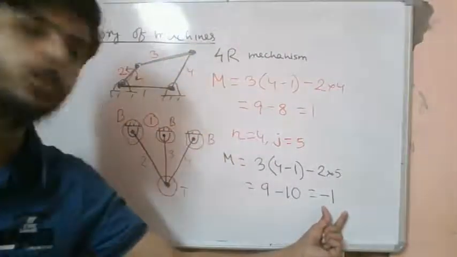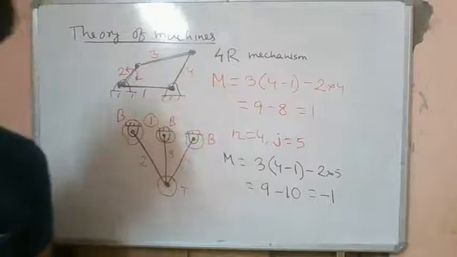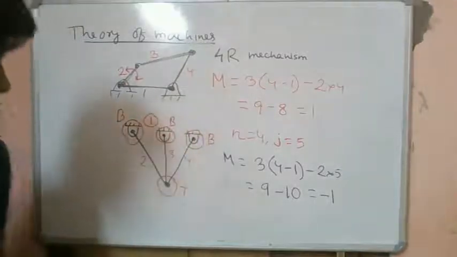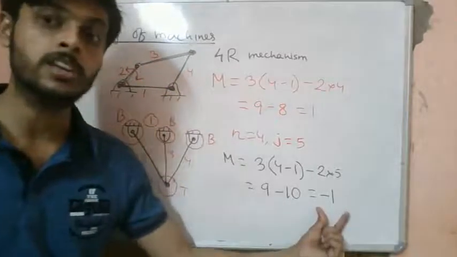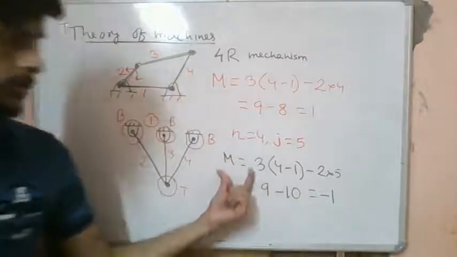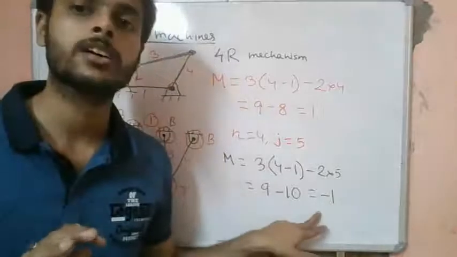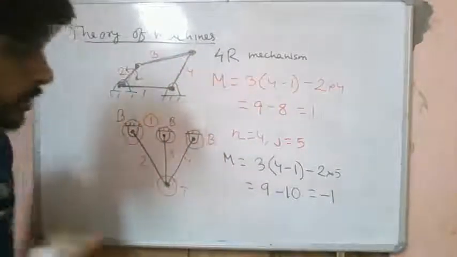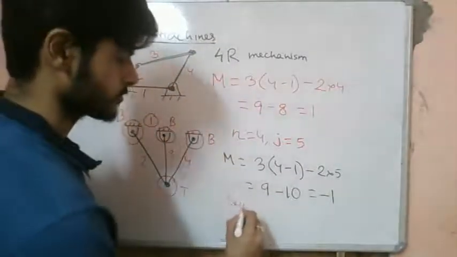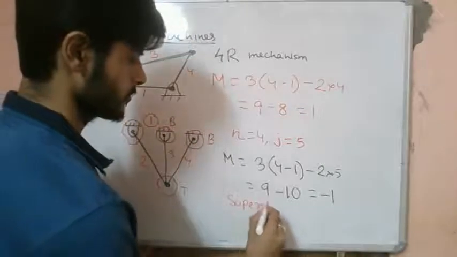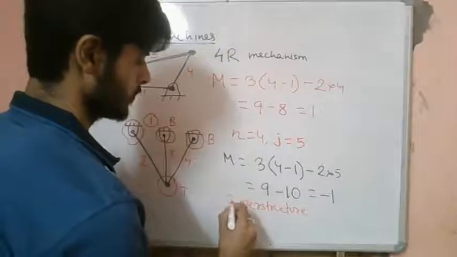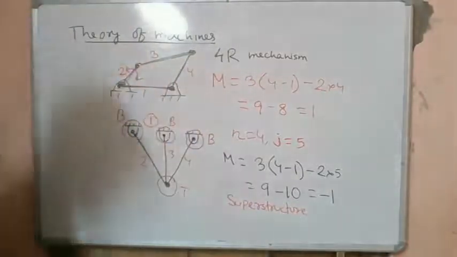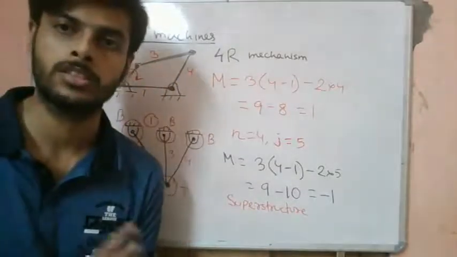Why is this coming out? This is because this is not a mechanism, it's rather a structure which is indeterminate. If the mobility of a system comes out to be negative, we will call it a superstructure.